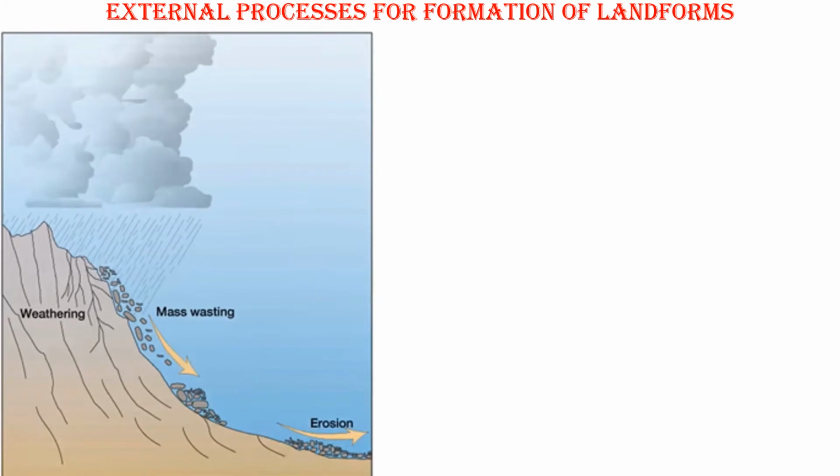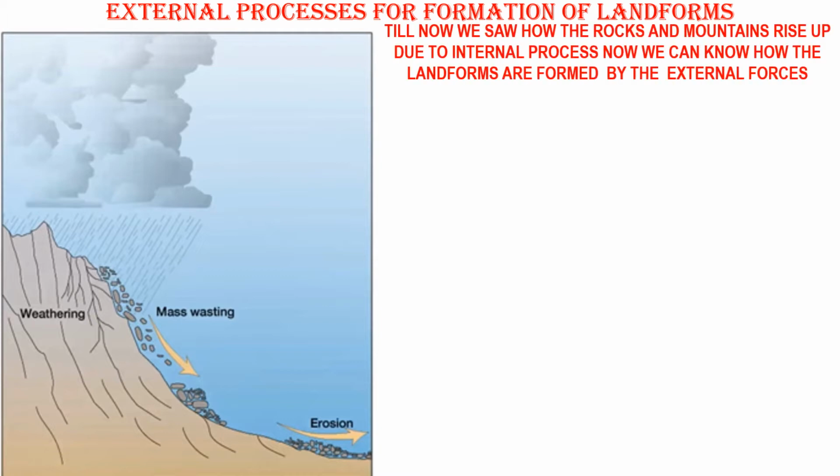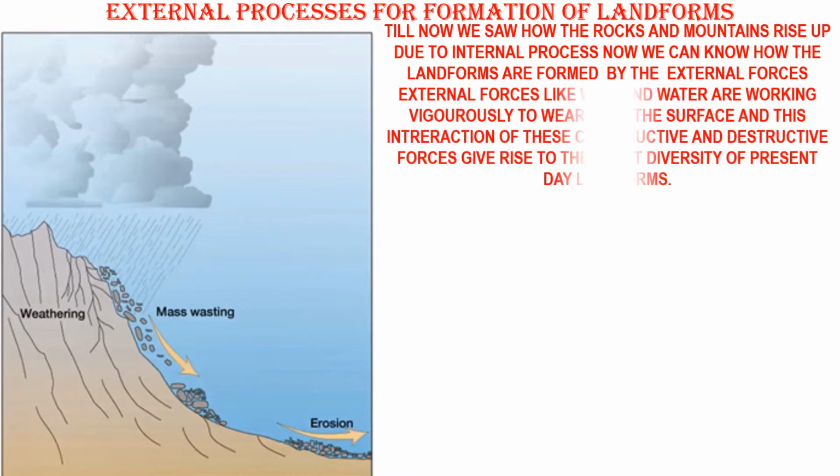Now, let us see what the external processes for the formation of landforms are. This image tells you about the process which is to be undergone to form a landform, and this is an external process. Till now we saw how the rocks and mountains rise up due to the internal process. Now we can know how the landforms are formed by the external process.